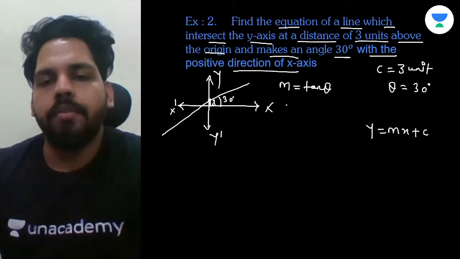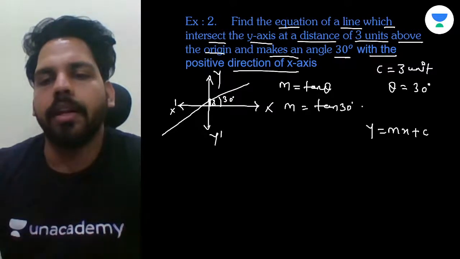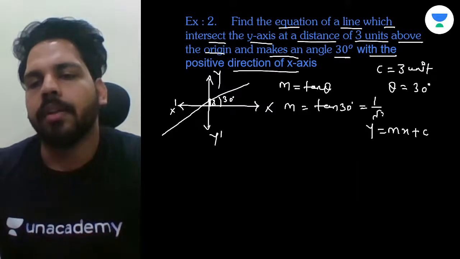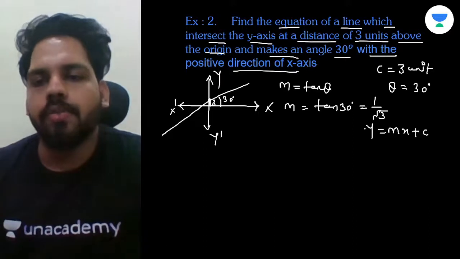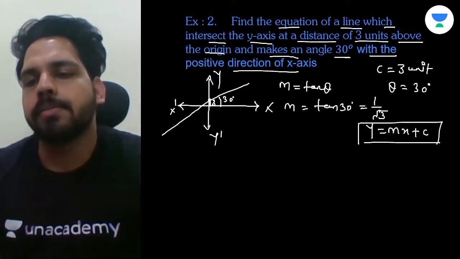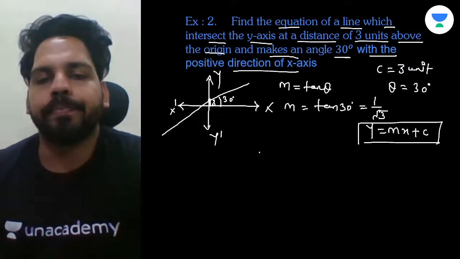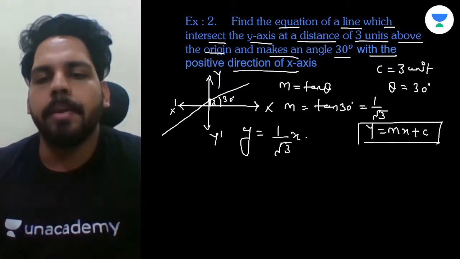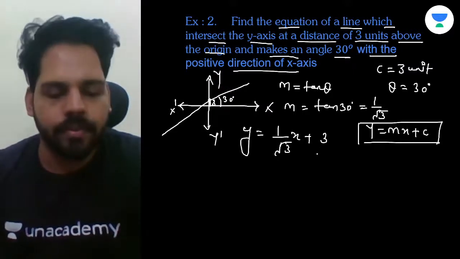So now we have the slope m is equal to tan 30, and tan 30 degrees means 1 upon root 3. That means the slope of this line is 1 upon root 3. So we have the standard equation y is equal to mx plus c, and we can put in the values. So our equation will be y is equal to m, which is 1 upon root 3, x will remain the same, plus c. C we have as 3, right?